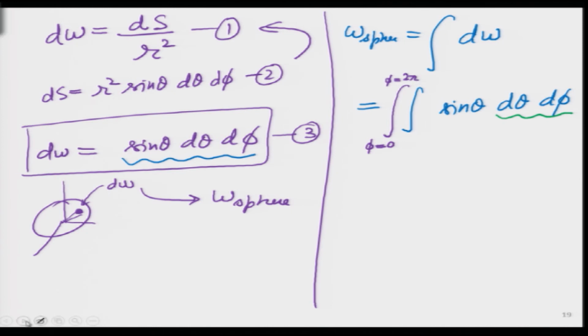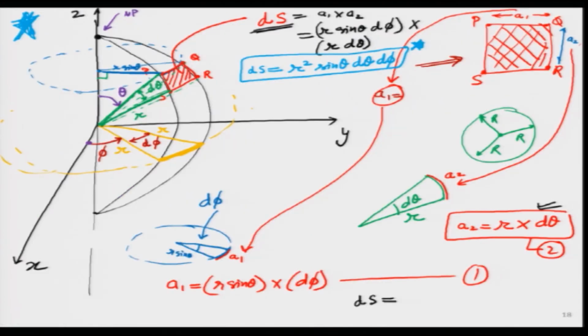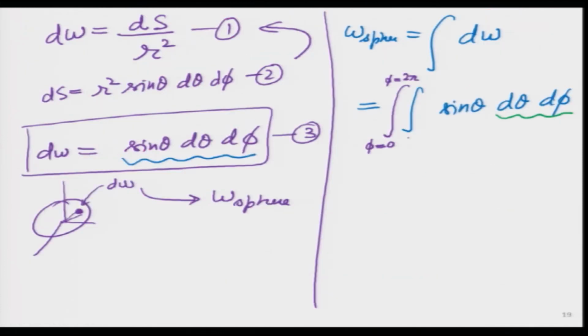Clear? Let us go to theta. Theta starts from north pole, it will end at south pole. It will not go back to north pole, please remember. Once it has come to south pole, it will remain over there, which means we are going from theta equals 0 to 180 degrees, or I will write 0 to pi.